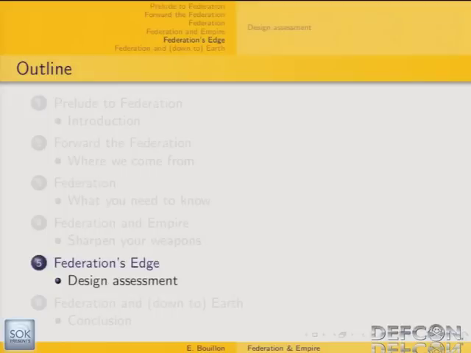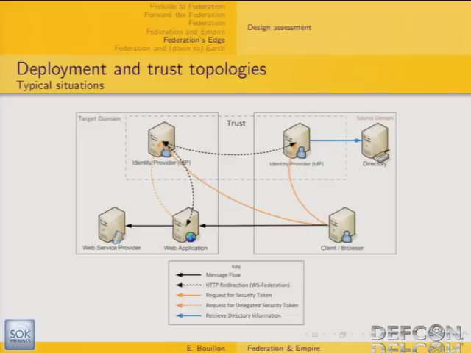And the last part is about consideration regarding the design, consideration about the deployment and trust topologies. So as you remember, this is the simplest use case of a federation scenario.